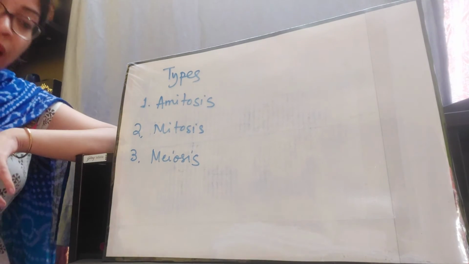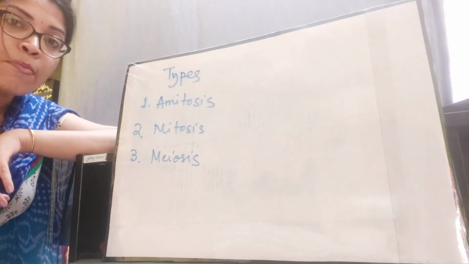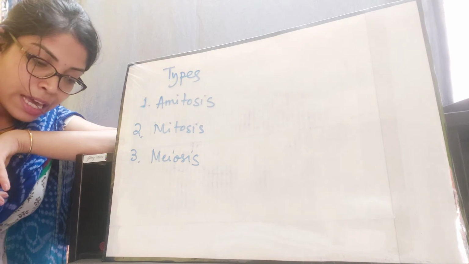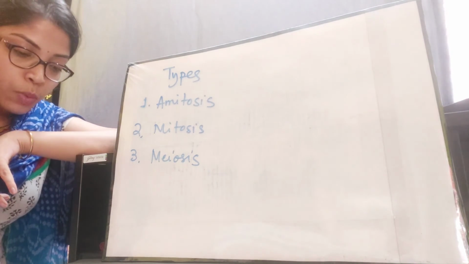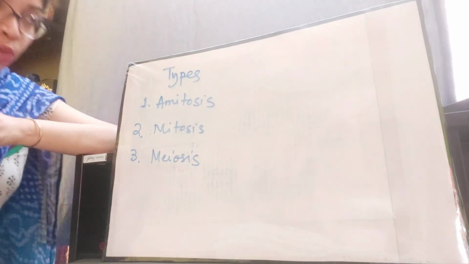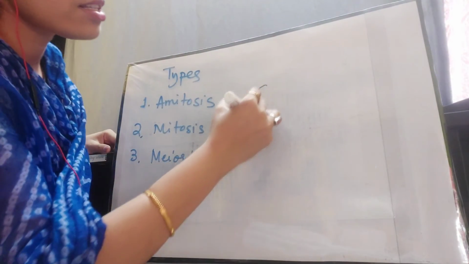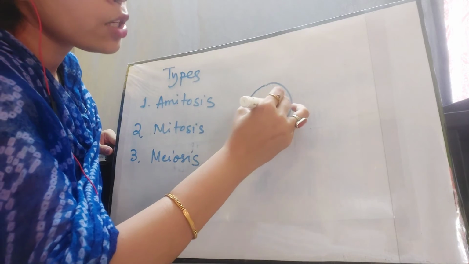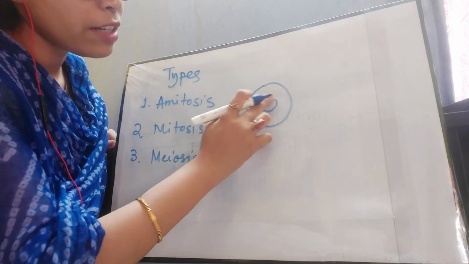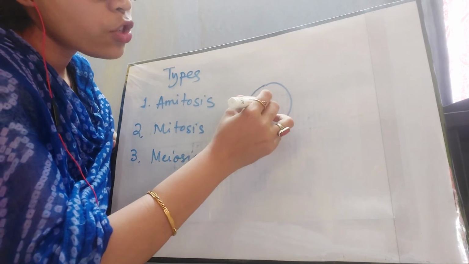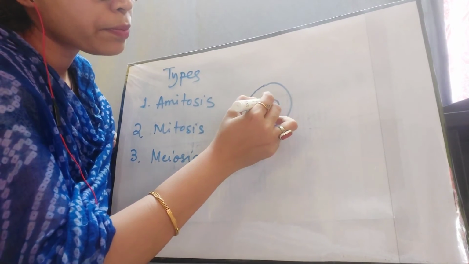Firstly, talking about amitosis, this is the simplest type of cell division, in which the nucleus divides by constriction without formation of chromosomes or spindle fibers. So suppose this is the cell and this is the nucleus. First the nucleus will divide. How will the nucleus divide? Just by constriction.